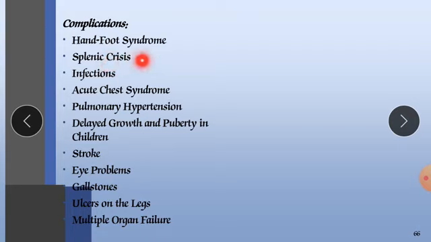It may be the spleen or the liver, and that organ is going to be affected. Malfunctioning of the organ will occur.